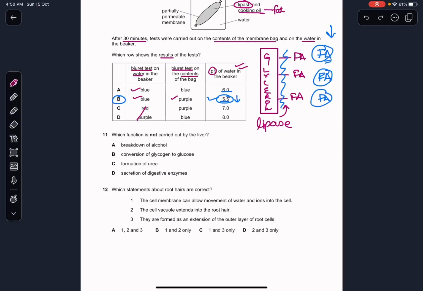Okay, so the next question is, what function is not carried out by the liver? Breakdown of alcohol, the liver does that. Conversion of glycogen to glucose, it does that obviously. Formation of urea, the liver is the organ that forms urea. Secretion of digestive enzymes, no. That is the function of the digestive tract, the pancreas and all of those. So the answer would be D.